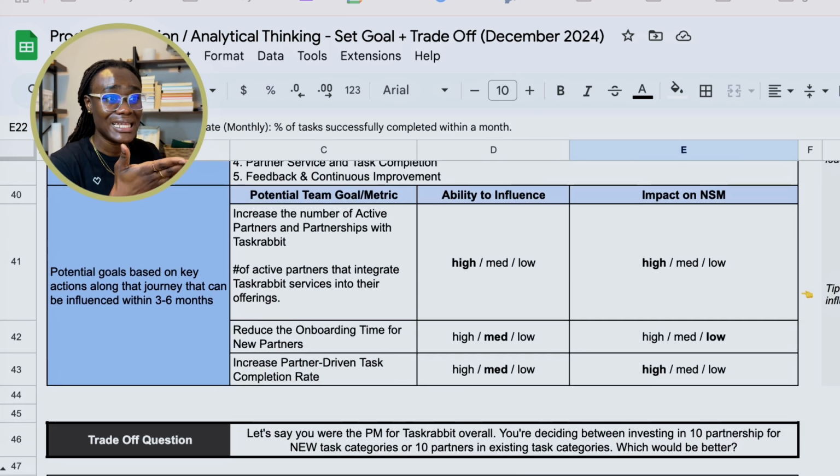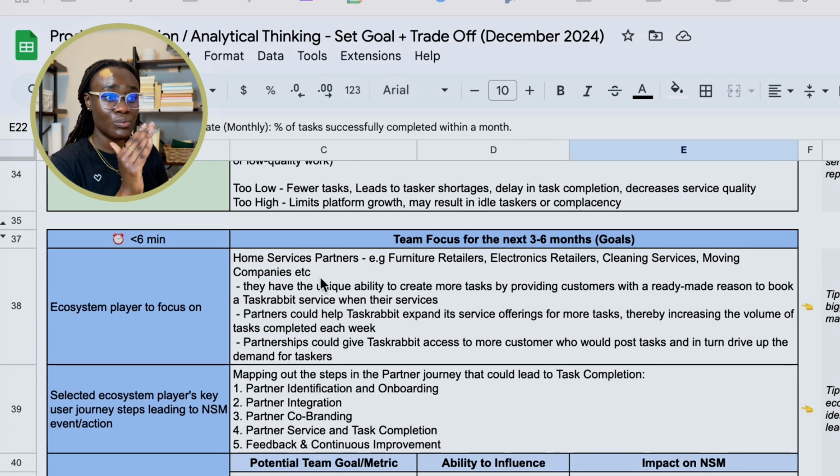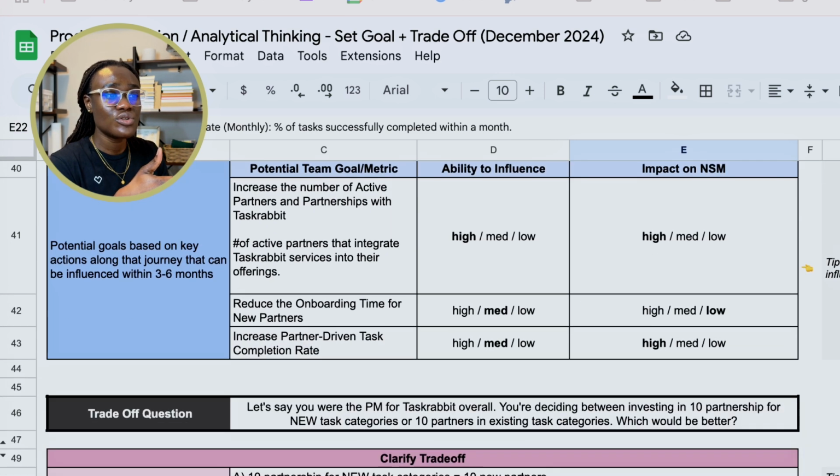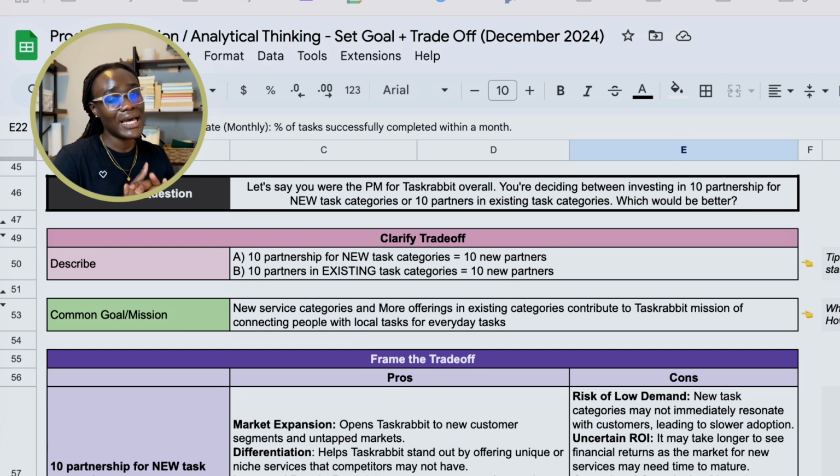because we landed on focusing on the home services partners for the next 3 to 6 months, and we set some goals. So the trade-off question here is now, okay, we've landed on home service partnerships as what we want to focus on. How would you decide between investing in 10 partners in new task categories that do not exist on TaskRabbit yet, or 10 partners in task categories that already exist on TaskRabbit? What will be the decision-making rationale?